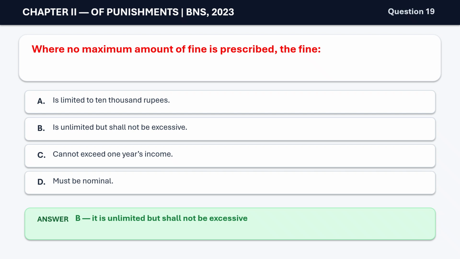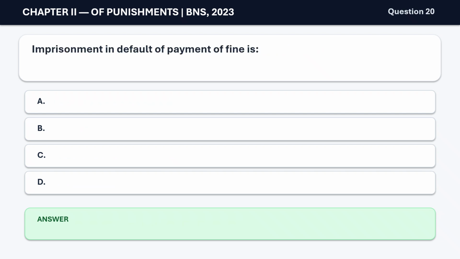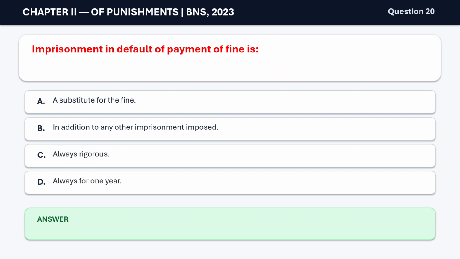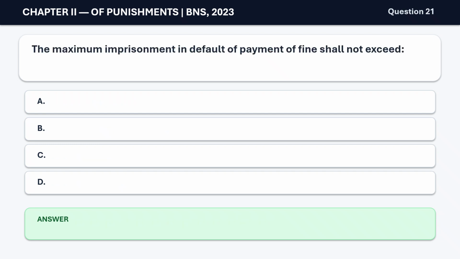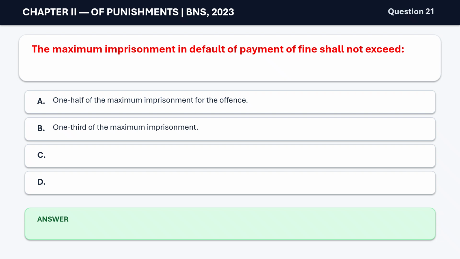Question 20. Imprisonment in default of payment of fine is A. a substitute for the fine, B. in addition to any other imprisonment imposed, C. always rigorous, D. always for 1 year. The correct answer is B. in addition to any other imprisonment imposed. Question 21. The maximum imprisonment in default of payment of fine shall not exceed A. 1/2 of the maximum imprisonment for the offence, B. 1/3 of the maximum imprisonment, C. 1/4 of the maximum imprisonment, D.